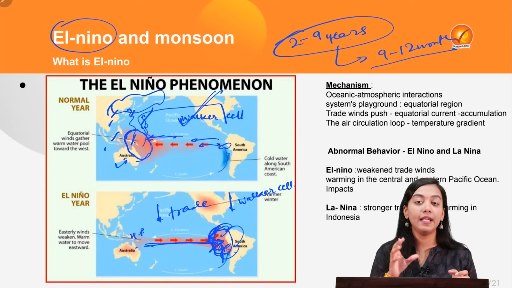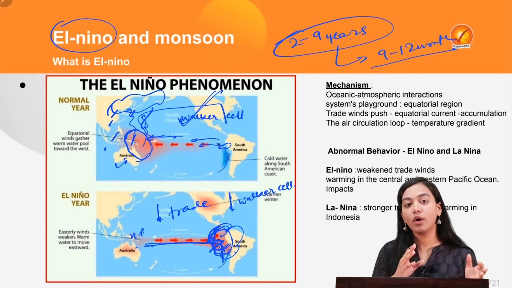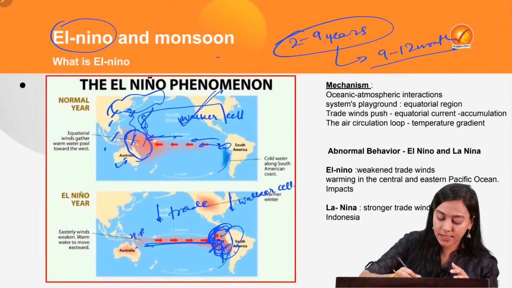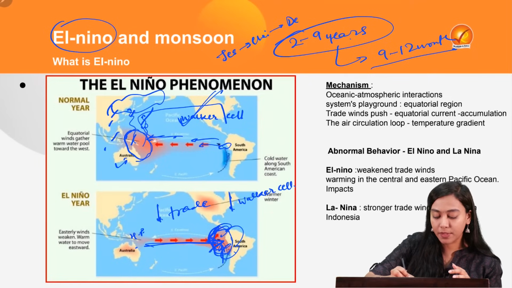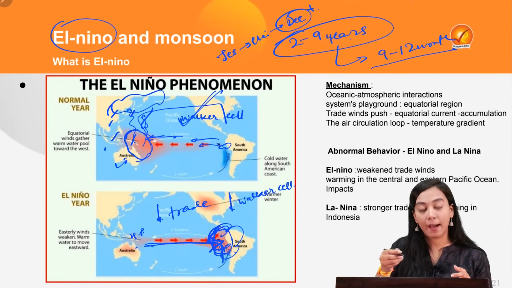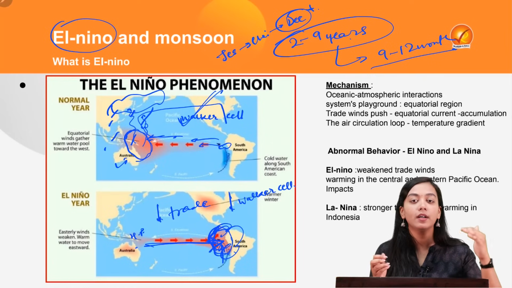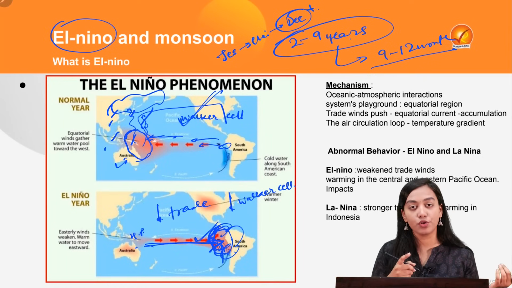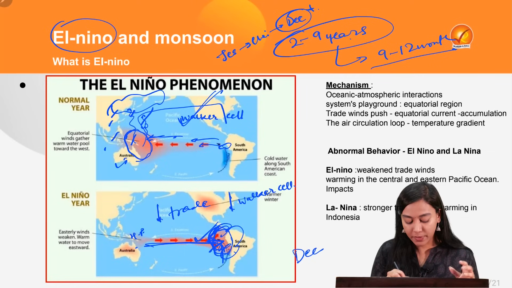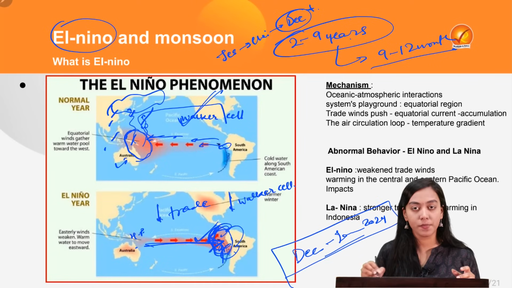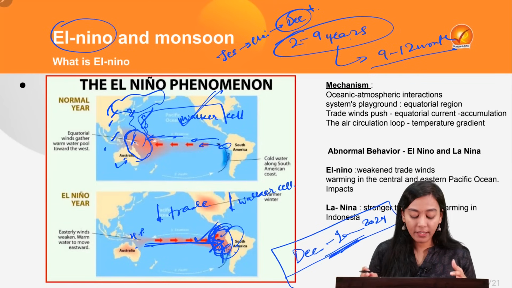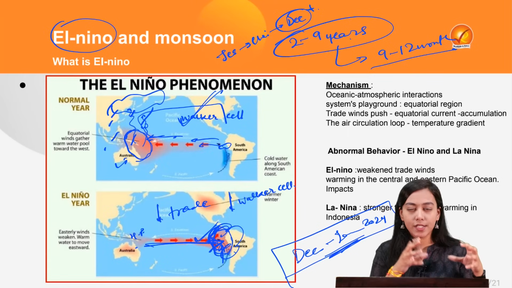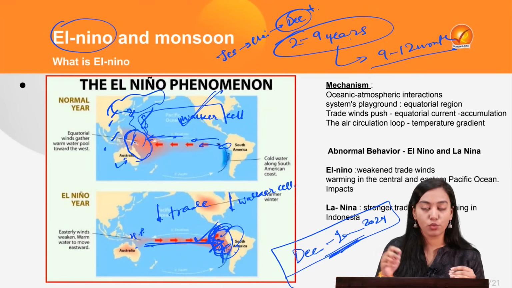Now, why is this known as El Nino? El Nino is a Spanish word for the boy, which stands for Jesus Christ, and Jesus Christ was born on Christmas. Christmas happens in the month of December, and generally it was seen that it reaches its peak during the month of December. It happened last year also that the peak was observed from November, December to January 2024. That was the time when the peak was observed. Though this is not a normal cycle that we find, at the same time it was named after this particular event of Christmas, and that is why this is known as El Nino.